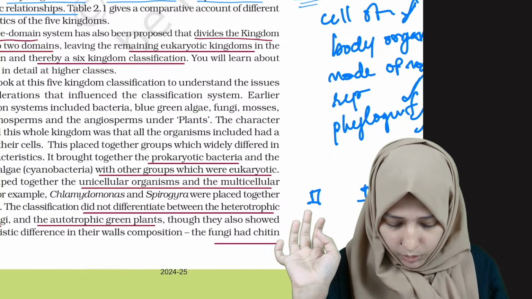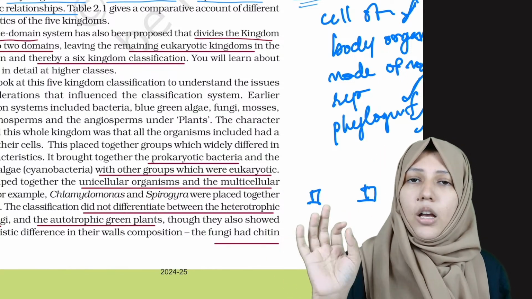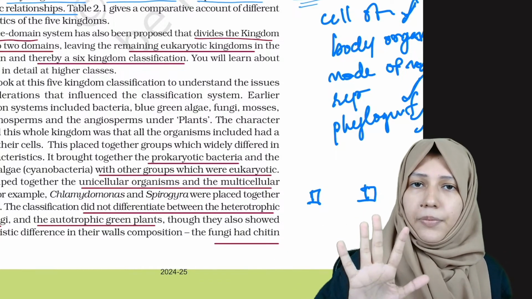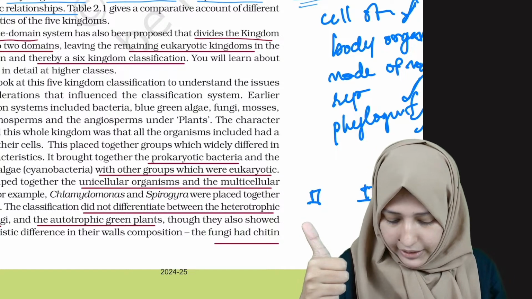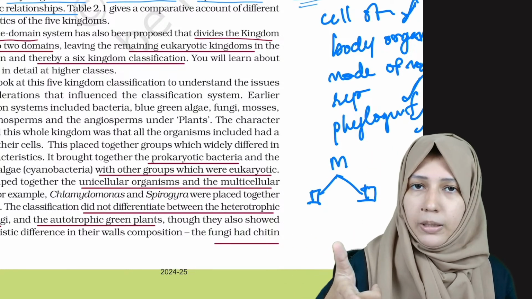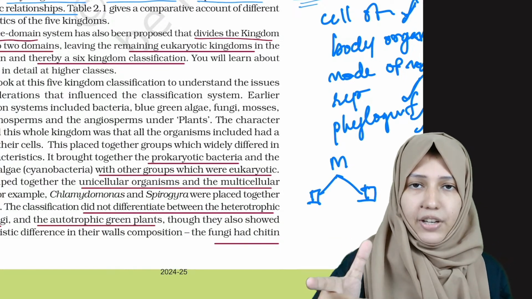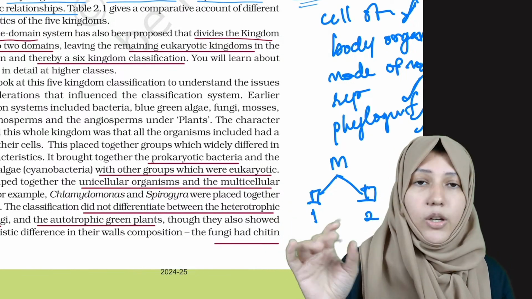The speciality of the domains is that among the 5 kingdoms, only the kingdom Monera was divided into 2 other groups, domain 1 and domain 2.